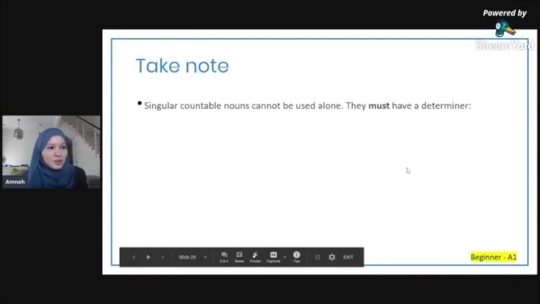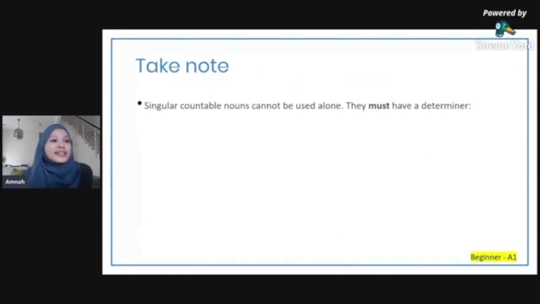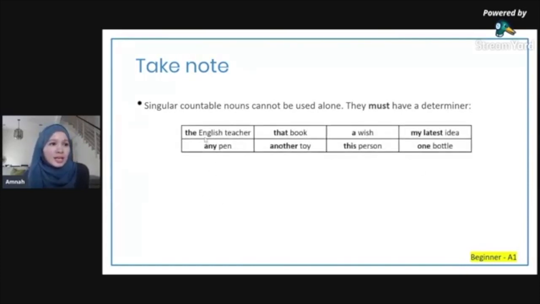Right, just a few notes to remember. Singular countable nouns cannot be used alone. They have to have a determiner in a sentence. So you can't say English teacher. You have to put a determiner in front of it. It has to be the, an, right?